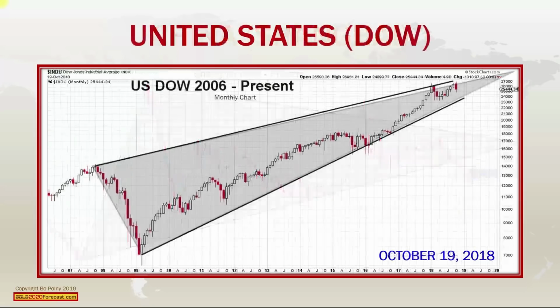Next, let's look at the United States. At that time, the Dow was the strongest of all the markets and was trading quite high. And we stated that the world markets, including the US markets, were expected to crash into year end. Few believed. Well, let's have a look at what's happened to the US market since.